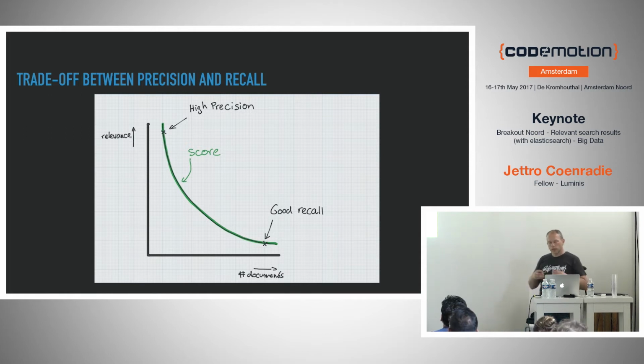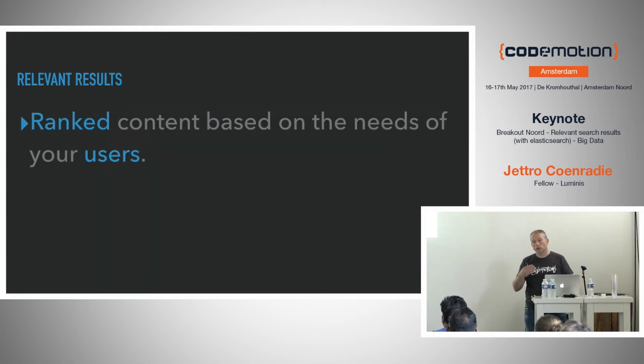What we can do is we calculate a score. With the score, we can return the items in a certain order. Therefore, we still return all the documents, so we have a good recall. But because the top documents are the ones with a high score, they should have a high relevance, so the first few documents are also the ones that have a high precision.